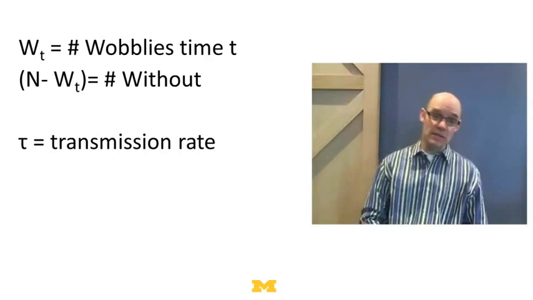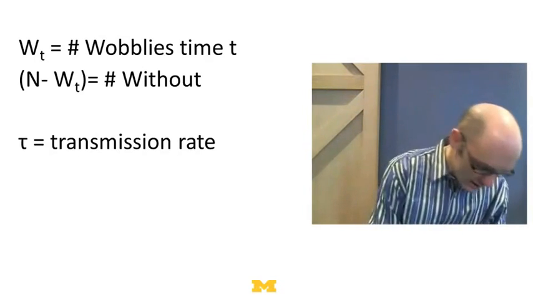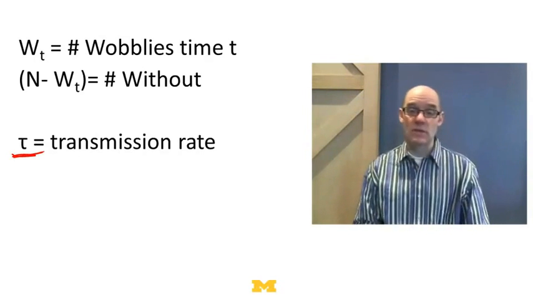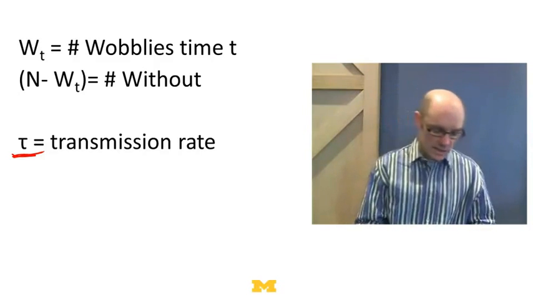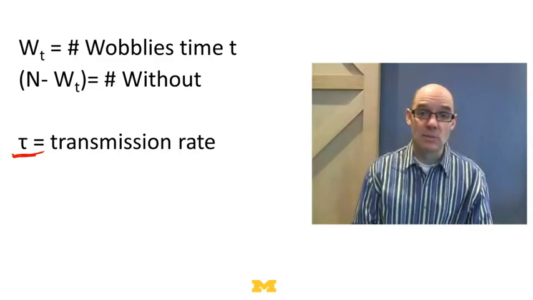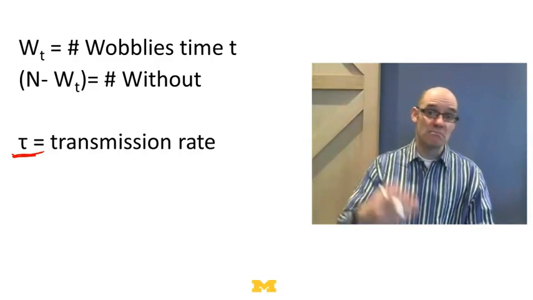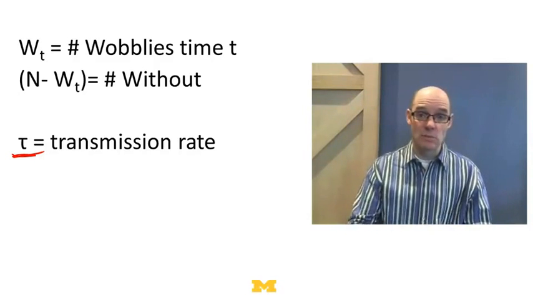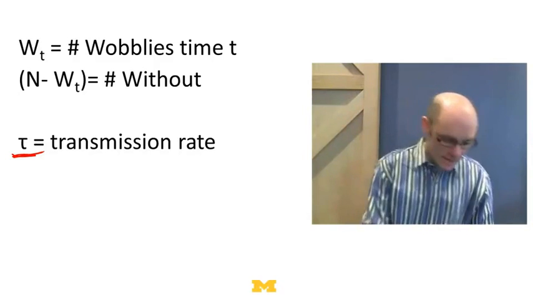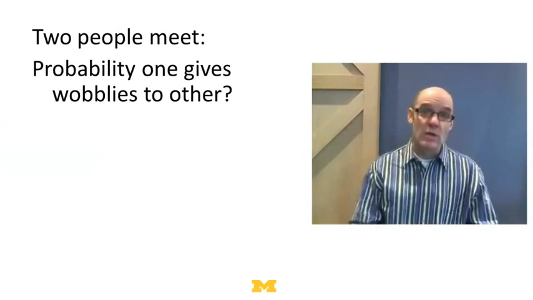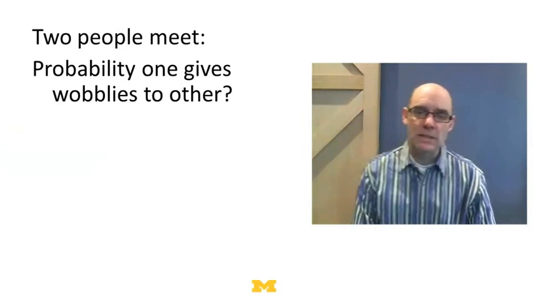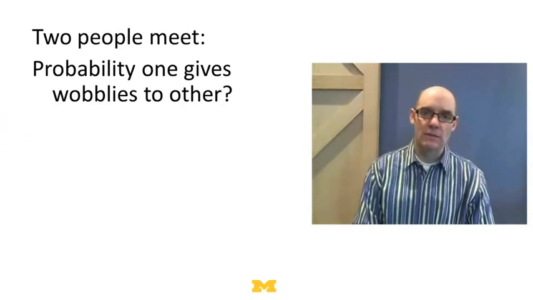We can imagine that this variable tau is just the transmission rate. It's the likelihood that someone with the wobblies gives the wobblies to someone who doesn't have the wobblies. It could be that you meet and you don't get it, or that if two people meet, when one has it and one doesn't, they do get it. Tau is just the rate at which that occurs. So if two people meet, what's the likelihood that one person would give it to the other?